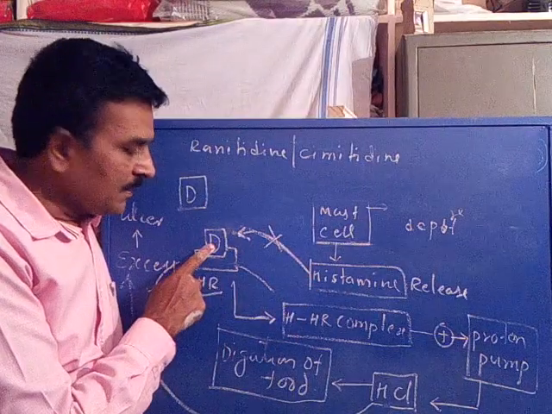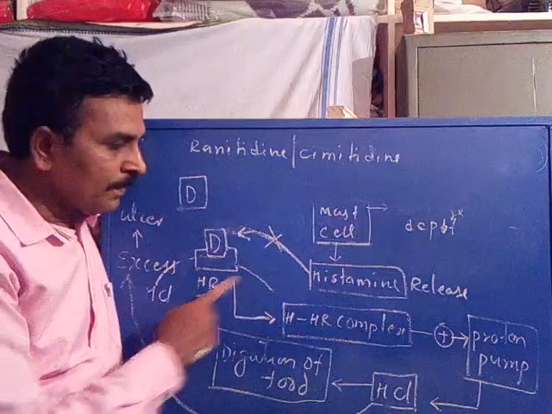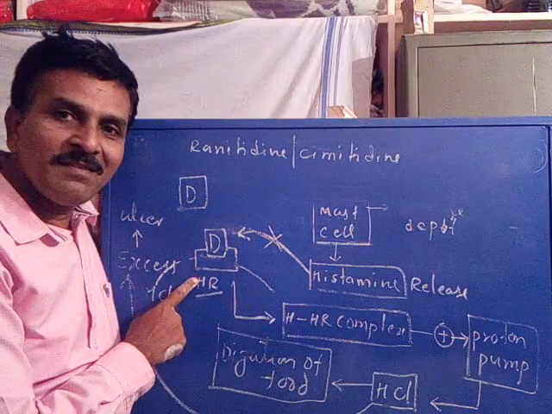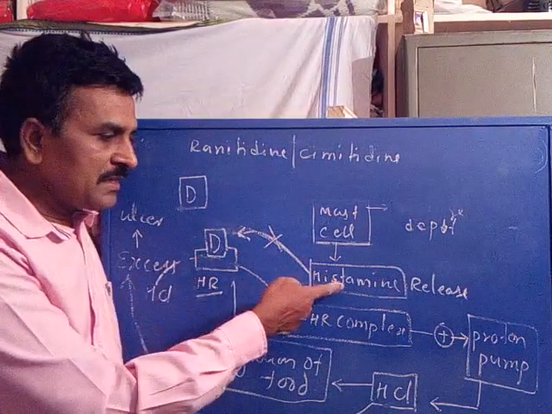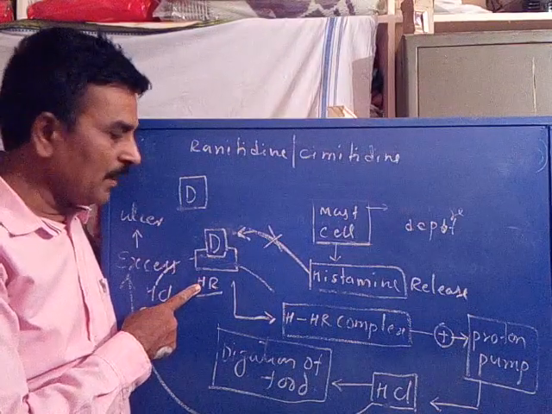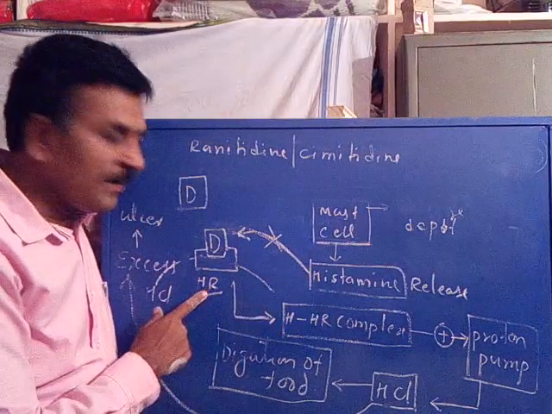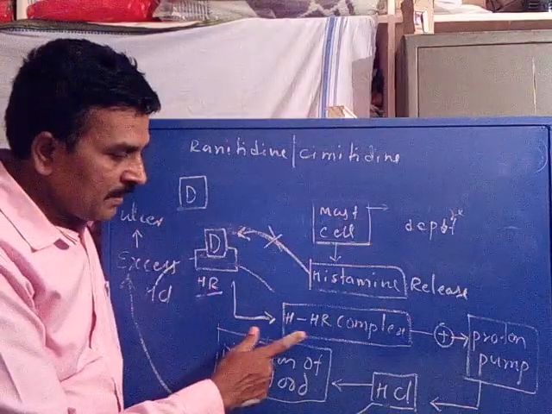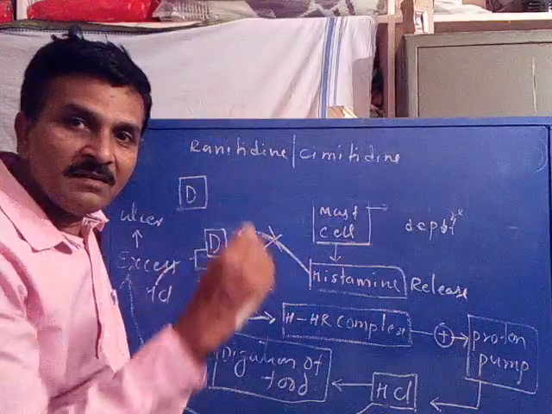That is, the anti-ulcer drugs occupy the receptor and prevent histamine from accessing the histamine receptor. This drug does not allow histamine to interact with the histamine receptor. Is it clear? Therefore, the formation of histamine receptor complex is decreased.